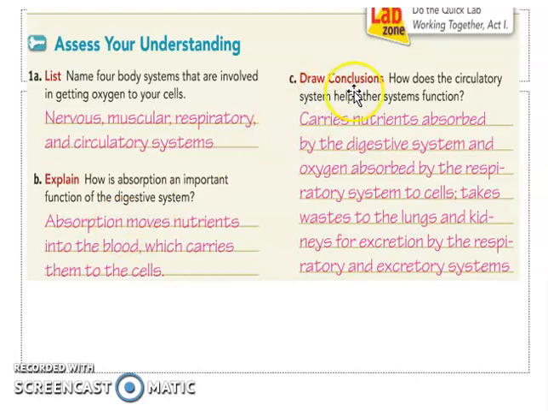Now, letter C, draw conclusion. How does the circulatory system help our system function? Okay, remember the circulatory system transports oxygen, nutrients, and the waste. So it carries the nutrients absorbed by the digestive system and oxygen absorbed by the respiratory system to cells. It takes waste to the lungs and kidneys for excretion by the respiratory and excretory systems. That is too long, but you can make it short. Okay, it depends on how you understand how the circulatory system moves the materials in our body.